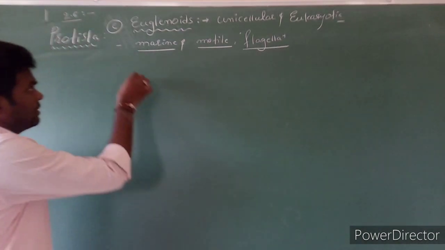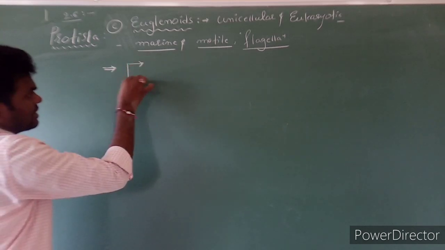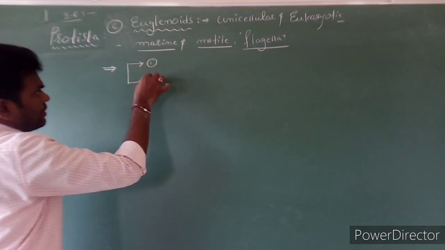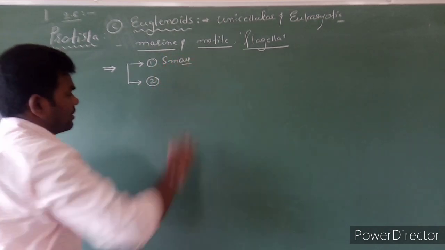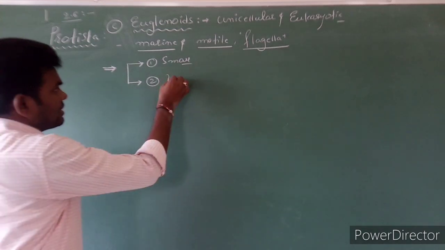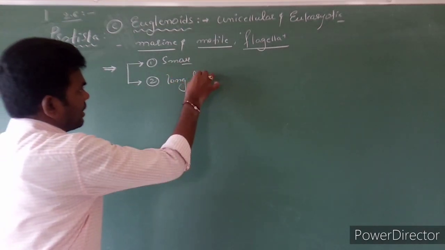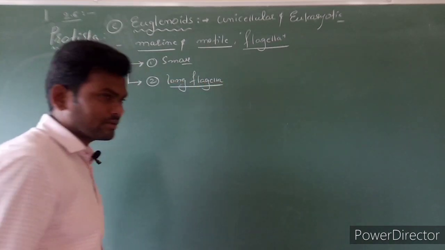Clear? Generally two flagella are present. Here also one is small or completely reduced, and the next one is a long flagellum.